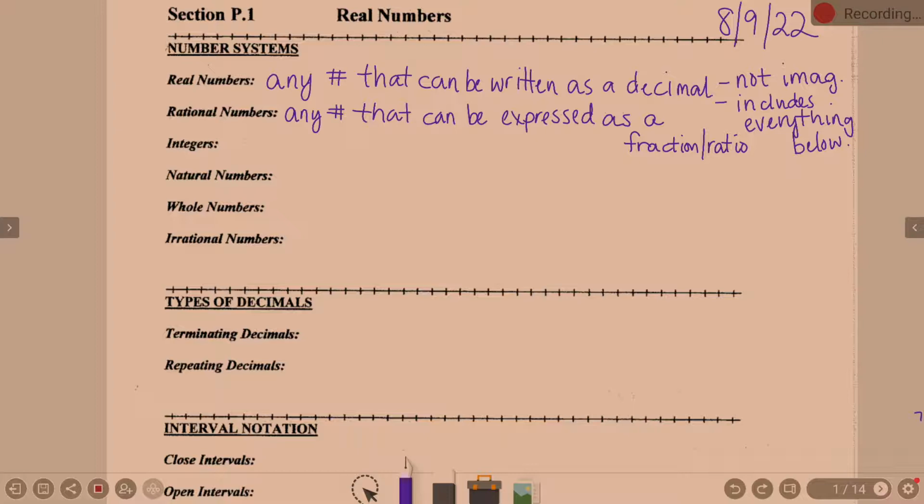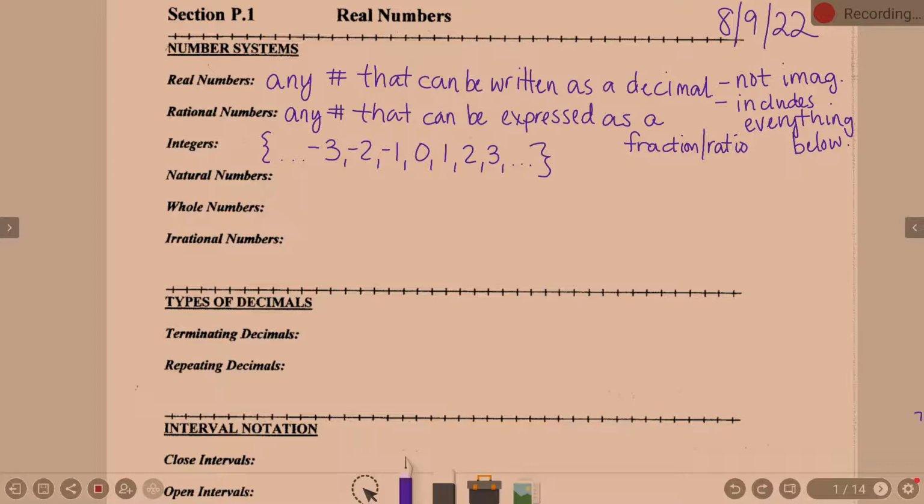Now, in terms of what I write here, I don't really write a definition. I write more of an example set: dot, dot, dot, -3, -2, -1, 0, 1, 2, 3, dot, dot, dot. In other words, there are your examples. It's 1, 2, 3, 4, 5, 6, 7, 8, so on and so forth. It's 0, and it's -1, -2, -3, -4, so on and so forth. So all those positive and negative whole numbers.